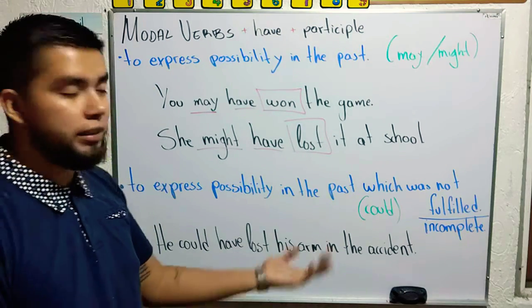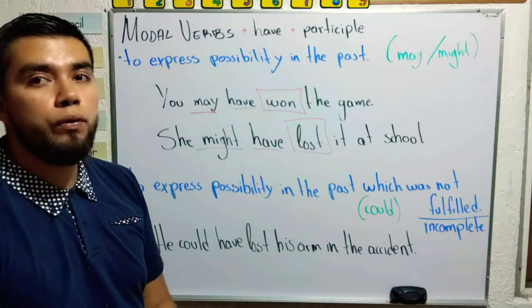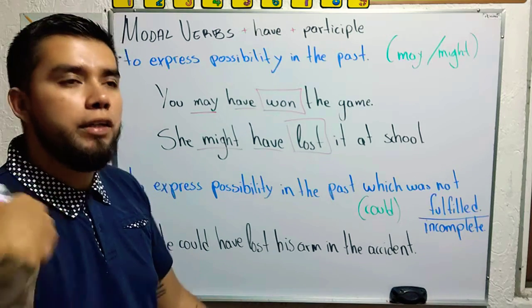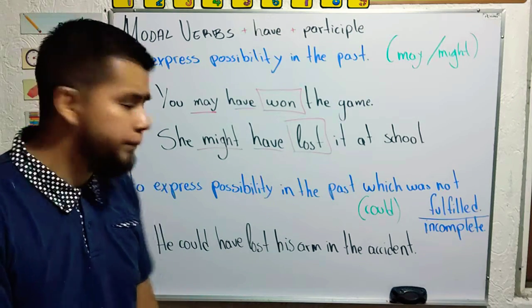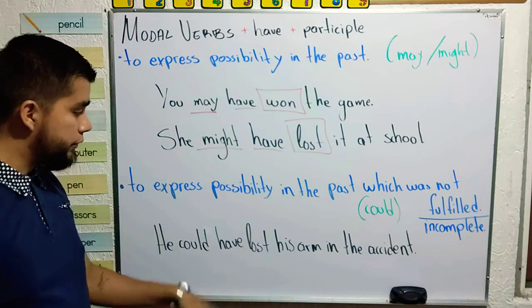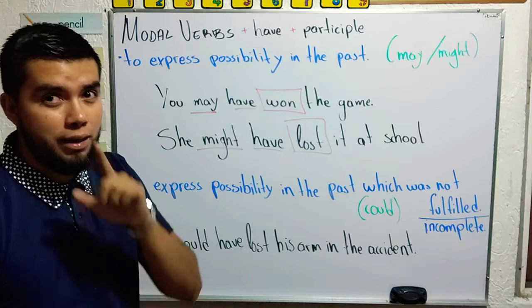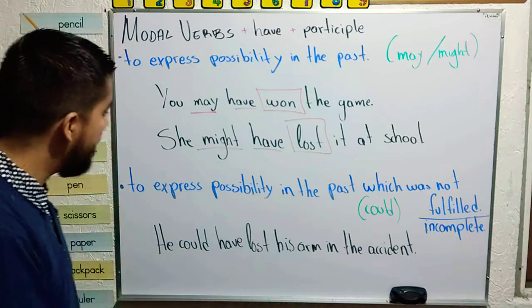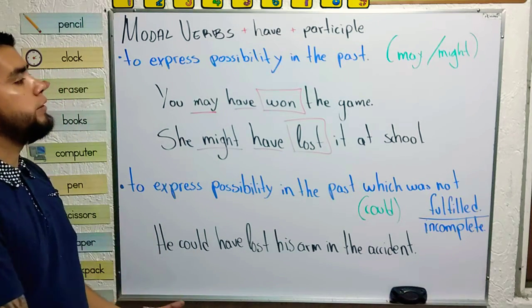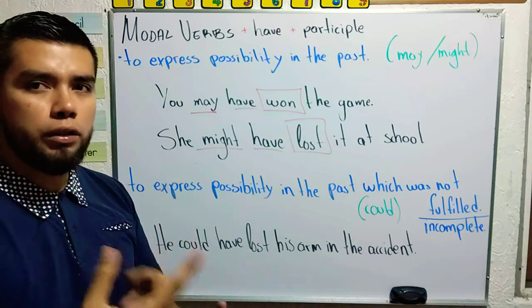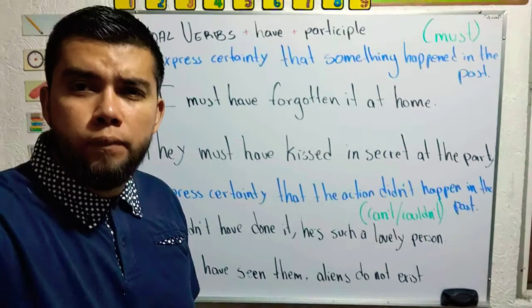It wasn't completed. It was not fulfilled. The action wasn't complete. It's just another imaginary supposition. You could have passed your exam, but you didn't. I'm just kidding. So that is the idea. So these are the two first scenarios. So wait a minute, and I will continue with the others.